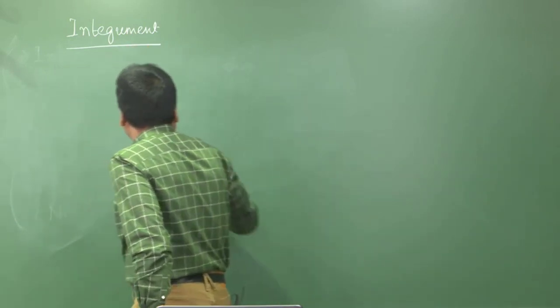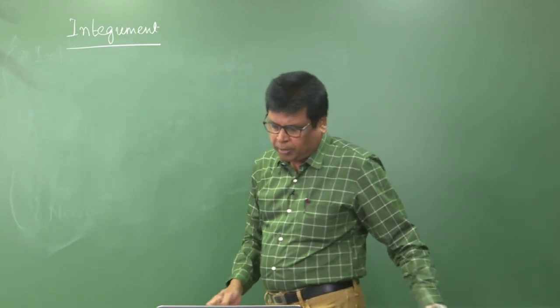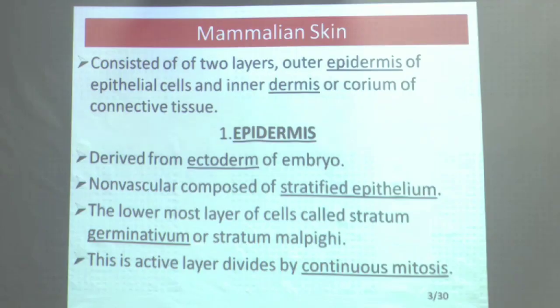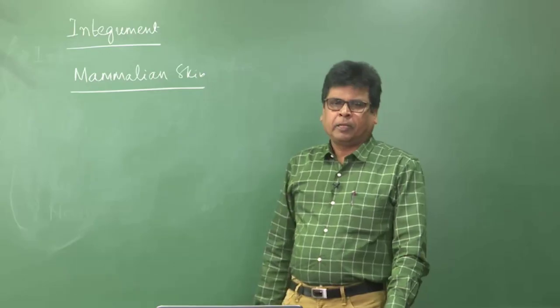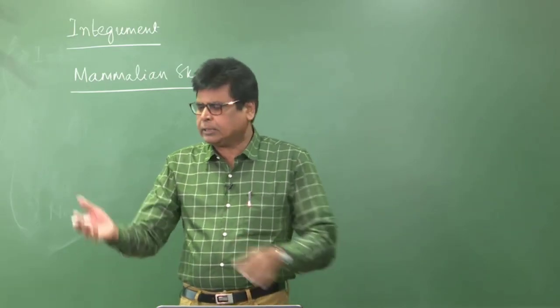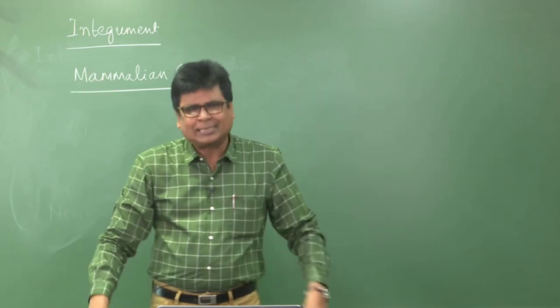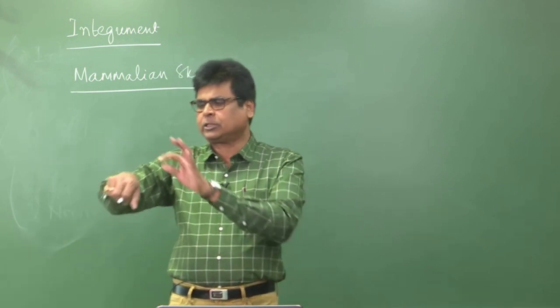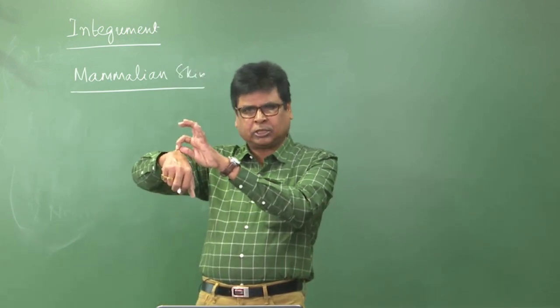So I shall discuss what skin is and how it is formed, that is, the anatomy of the mammalian skin. So I am now telling about the mammalian skin. For example, this is my skin, and the body is covered by skin.